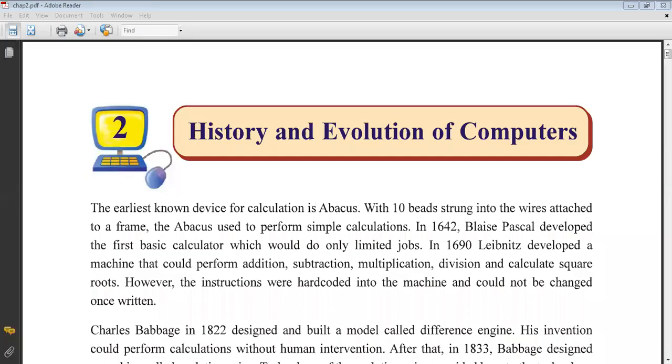Hello everybody. Last session we completed our first chapter, Introduction to Computer. Today we are going to learn our second chapter, History and Evolution of Computers.